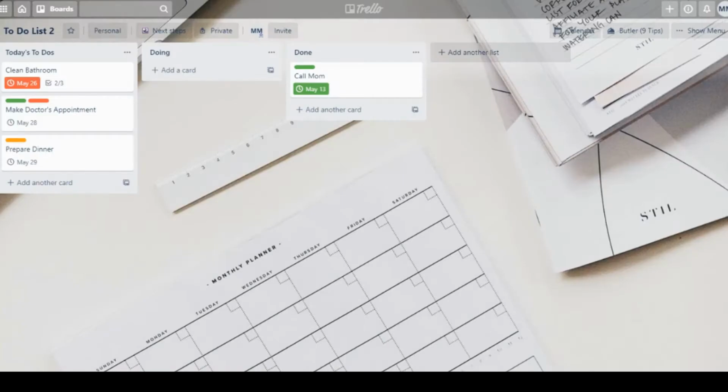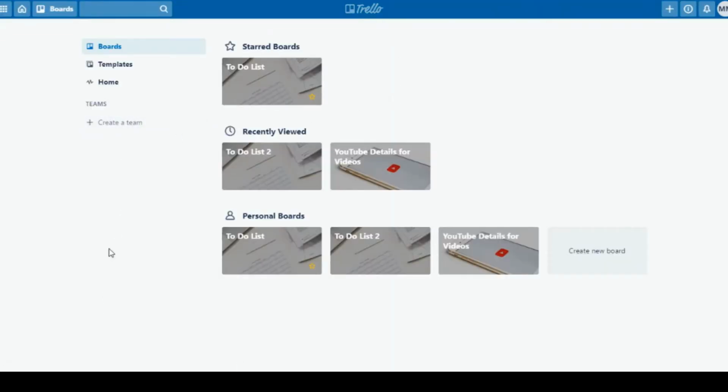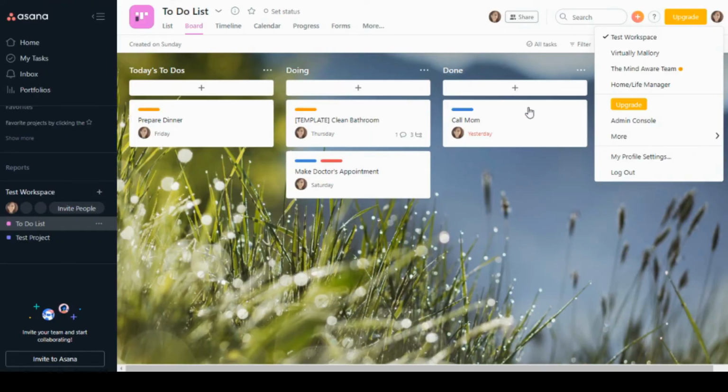Where if we go to Trello, let me just go back to the beginning. You can see all your teams here. So you could click on your individual teams here, and it's all within one tab, all within one system in Trello. So that's a little bit of a difference there too, when it comes to your teams and workstations in Asana. So let me go back to Asana.